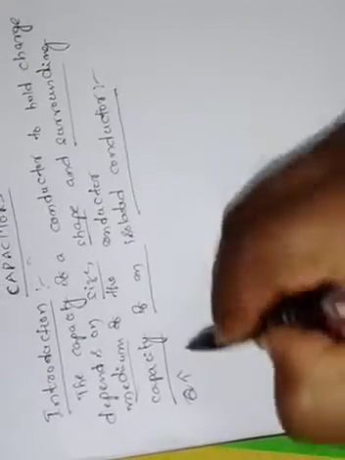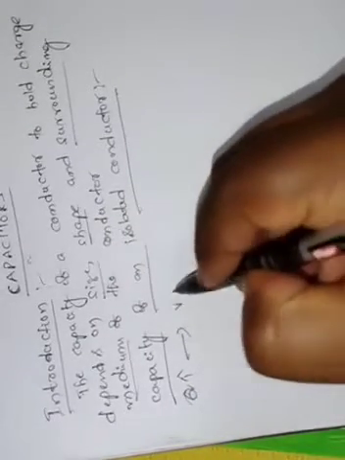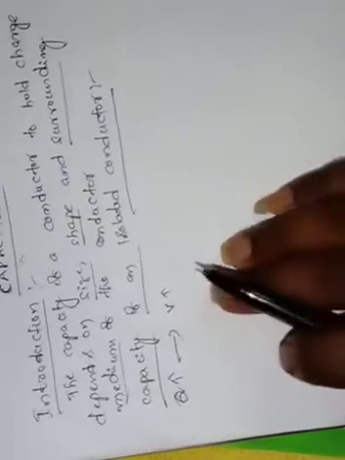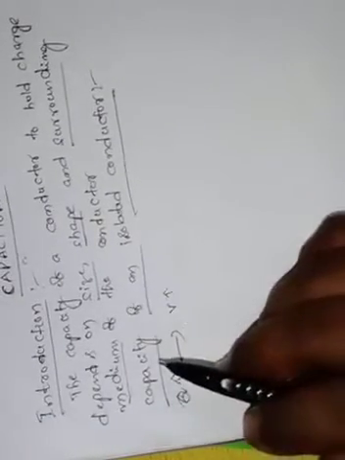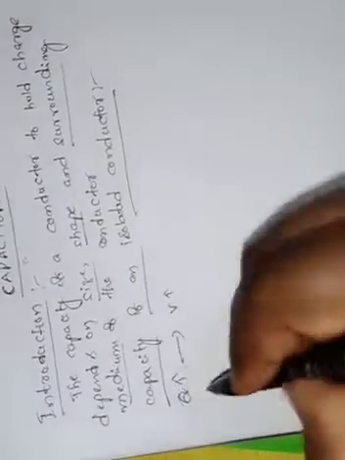Means here the charge on that conductor is increasing, then the potential of that conductor also will be increased. Suppose we take any type of conductor, it may be any shape.